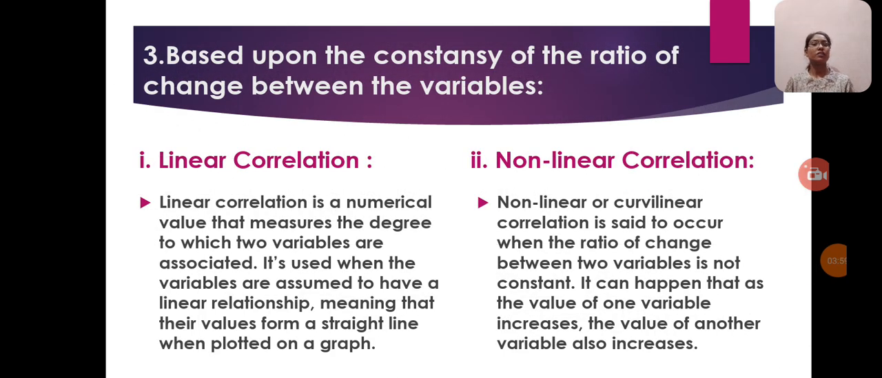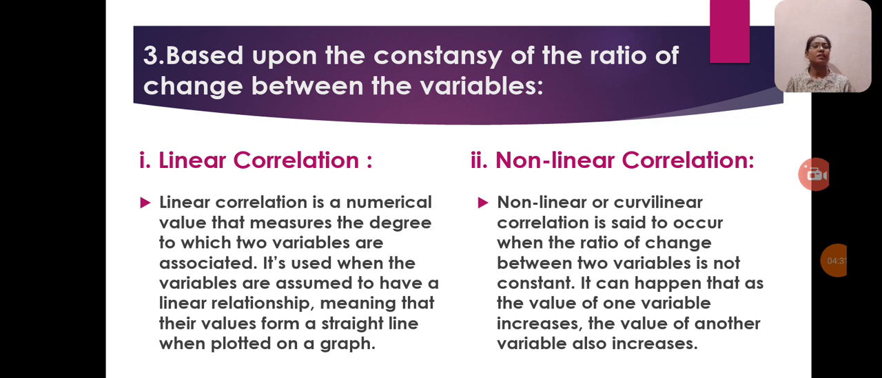And the third one is based upon the constancy of the ratio of change between the variables. In this, linear correlation and non-linear correlation. Let me explain what is linear correlation. It is a numerical value that measures the degree to which two variables are associated. It's used when the variables are assumed to have a linear relationship, meaning that their values form a straight line when plotted on a graph.